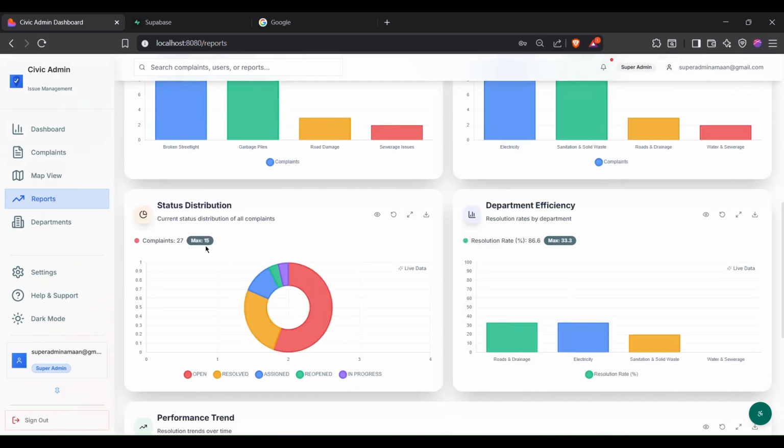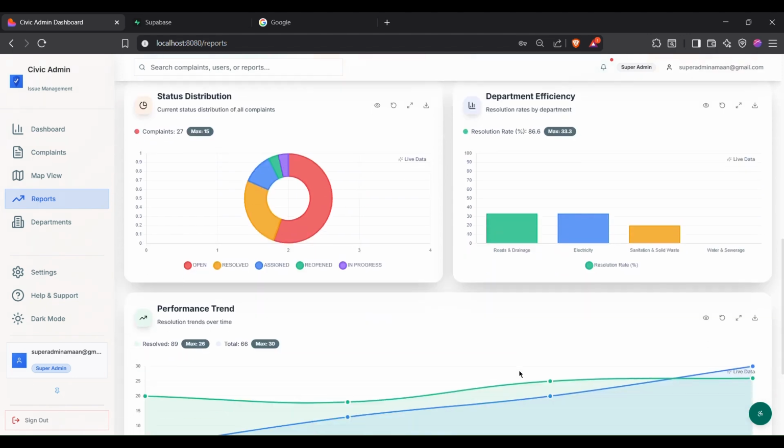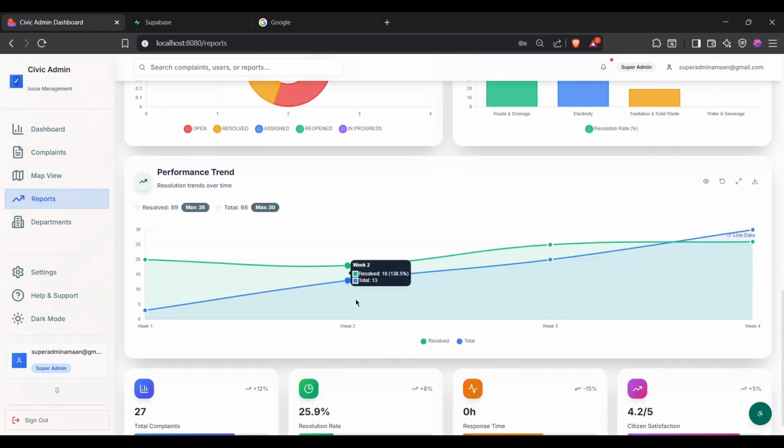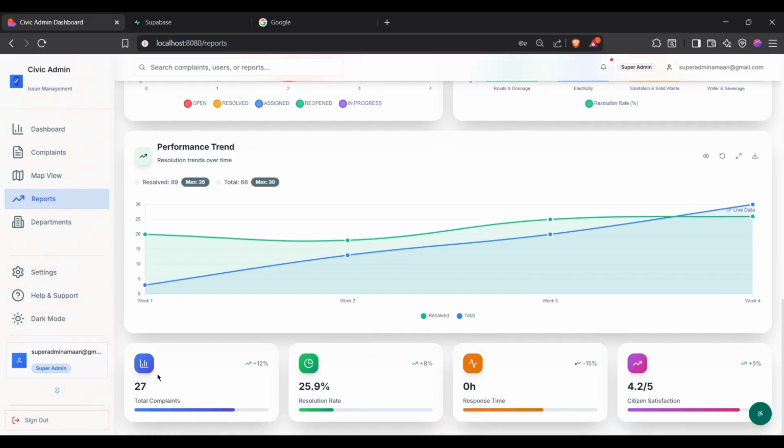We can see status distribution, like how many complaints are open, resolved, assigned, reopened and in progress. We can also see the department efficiency, for which department has higher resolution rate. We can also see performance trend, and we can see the overview of all the complaints.